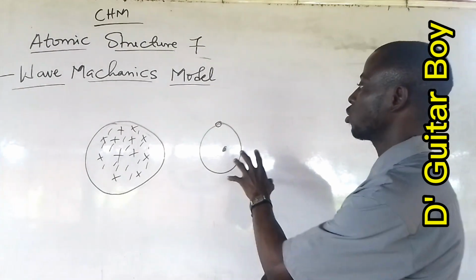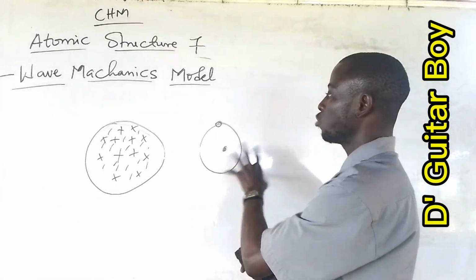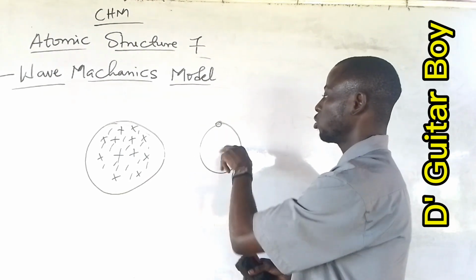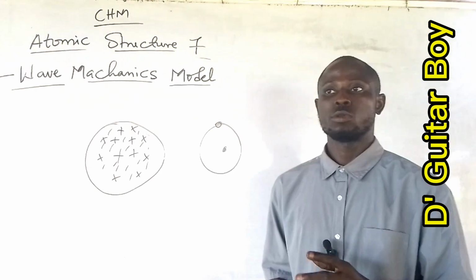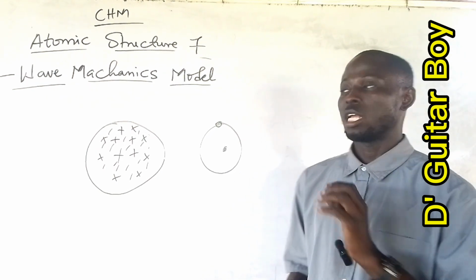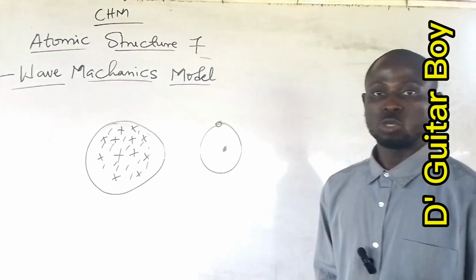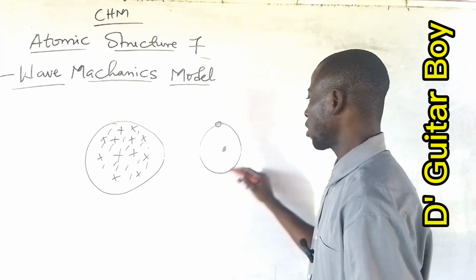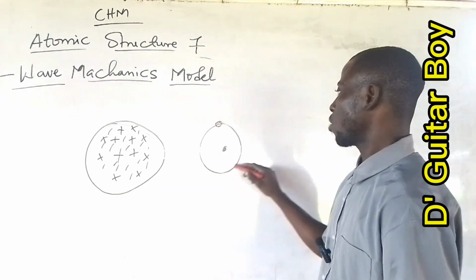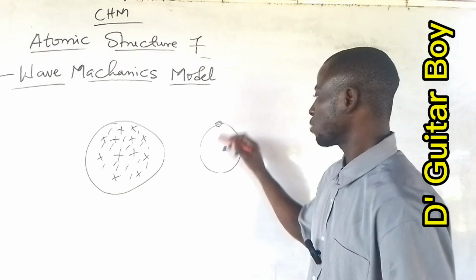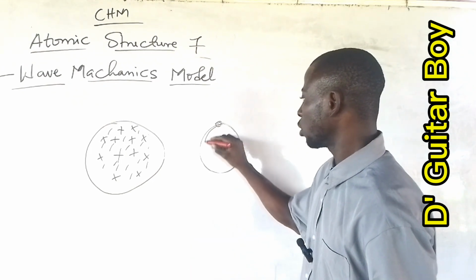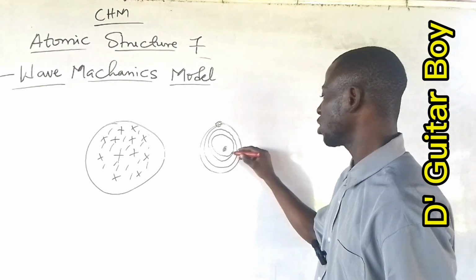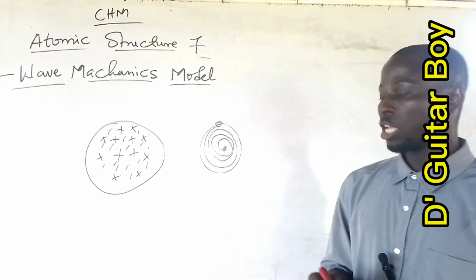And the problem this particular theory had is, according to Rutherford, if an electron revolves in a circular orbit around the nucleus at a given acceleration, following electromagnetic theory, an accelerating charge will emit energy, will lose energy. So if this electron accelerates around this path, it is expected that it will continue to lose energy and move in a continuously decreasing spiral path until it disappears into the nucleus.